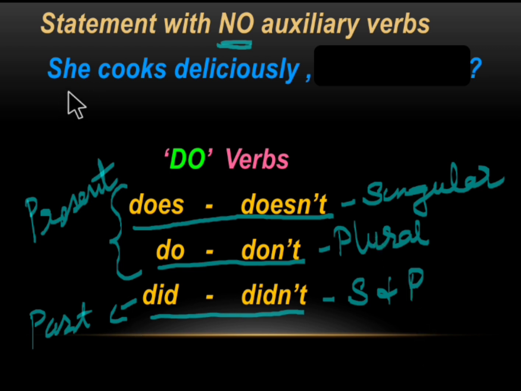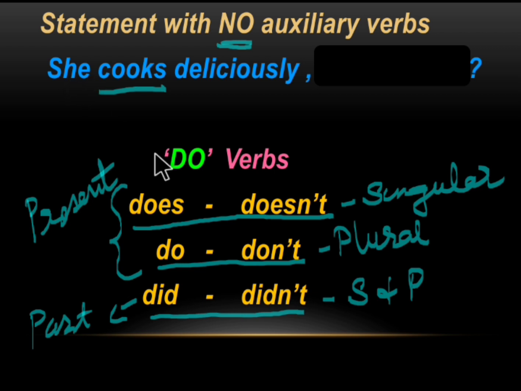Now, if the sentence appears without an auxiliary verb, we have to check the main verb. She cooks deliciously. In this sentence, cooks is the verb. This is a present tense and the noun is she. This she is a singular form.